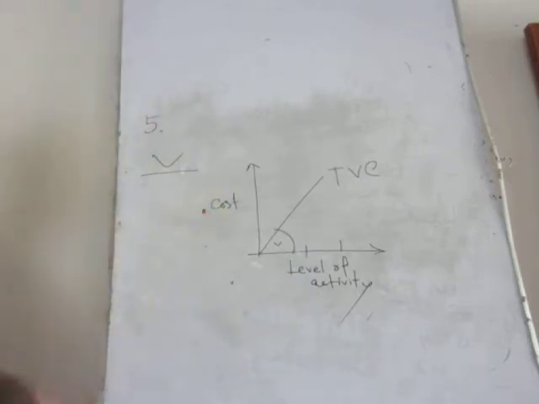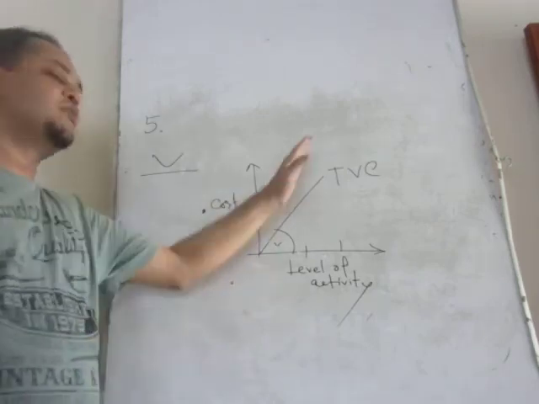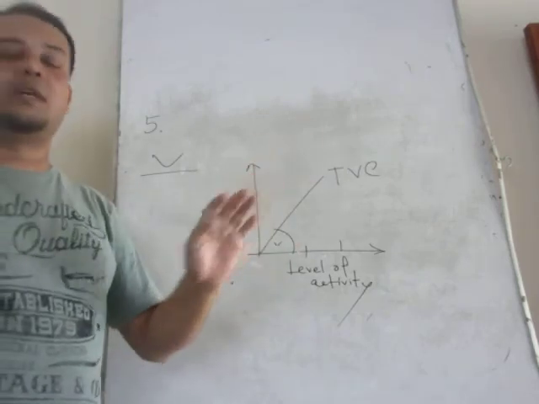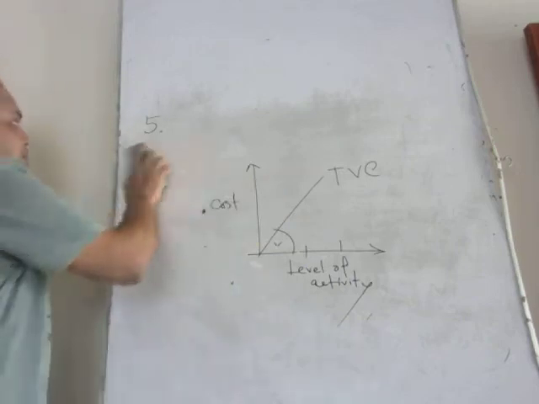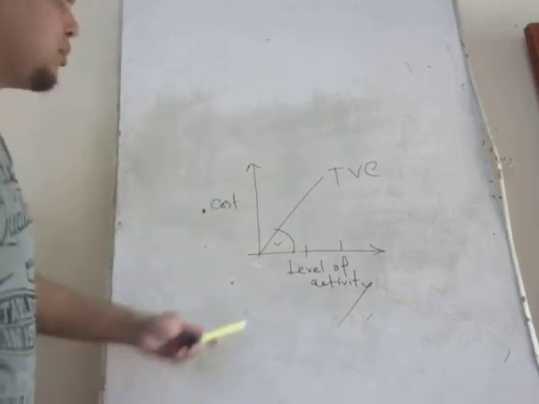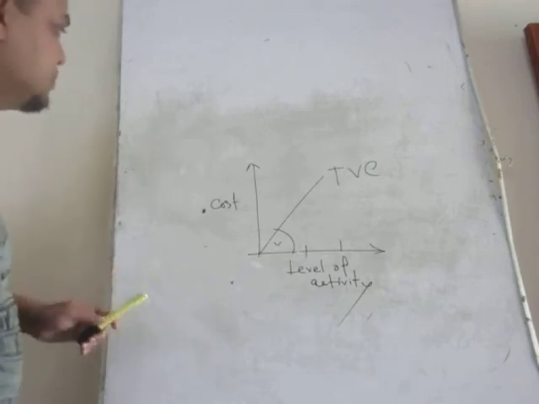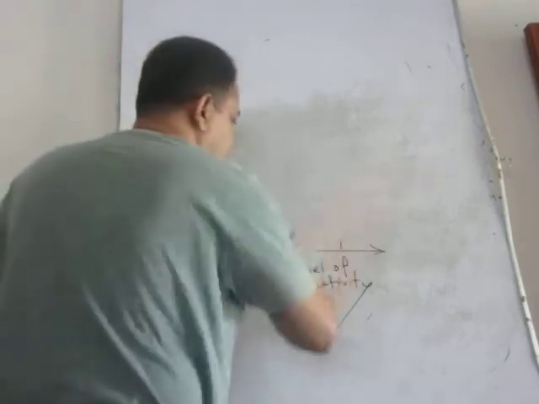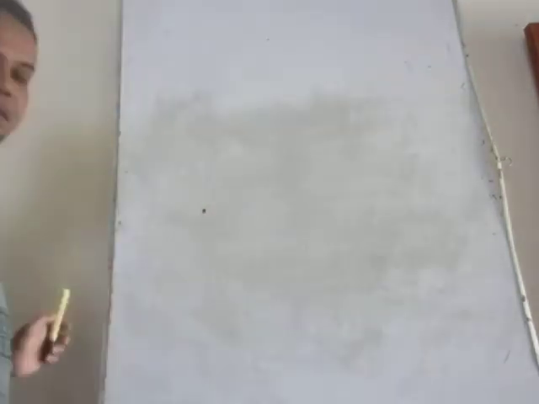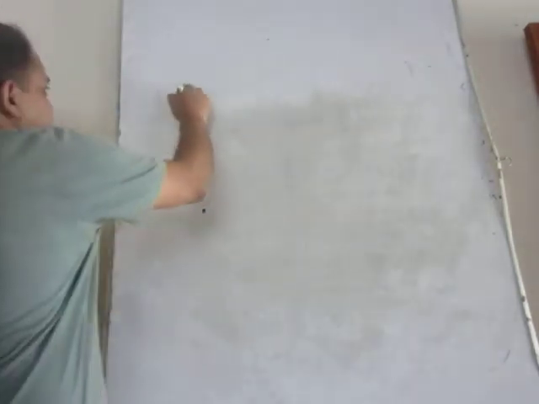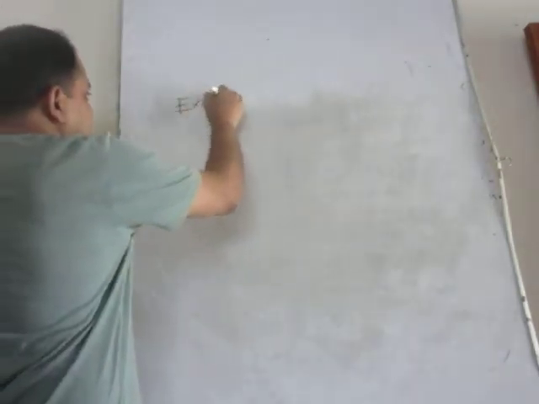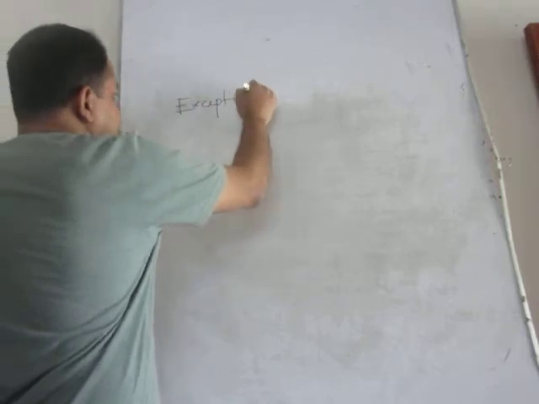Now this is the normal way. Normally we can think that total variable cost is a kind of straight line. There may be some exceptions.